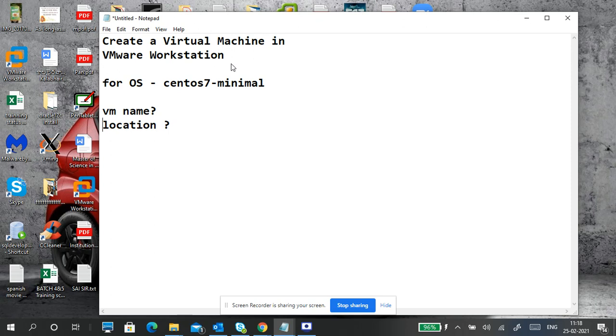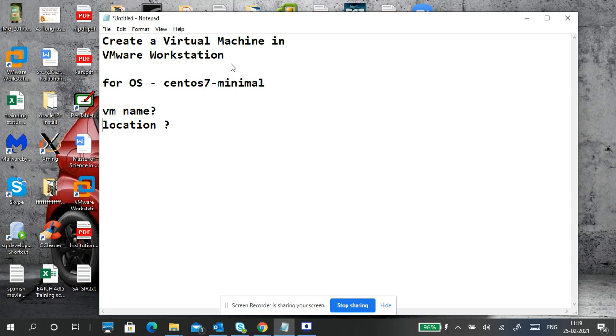By default, there is a place, under C colon, Users, your username, Documents, Virtual Machines. So the default location is the C drive only, but if you put it there, it will be full within four or five practicals. Say you created CentOS full, Windows 10, Windows Server, and Windows 10 again for other things.